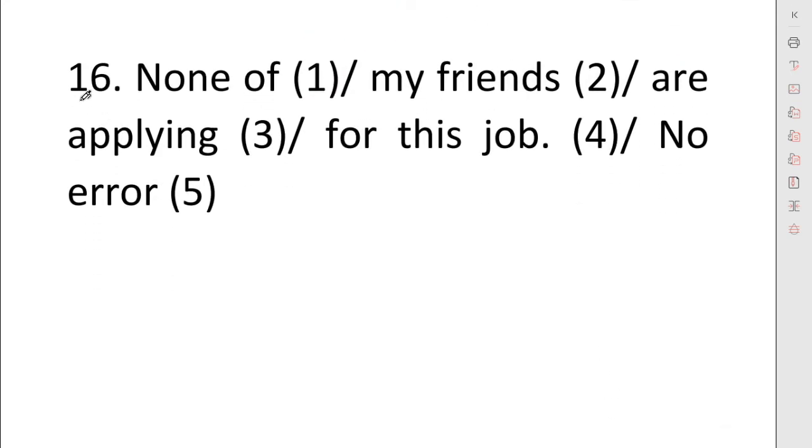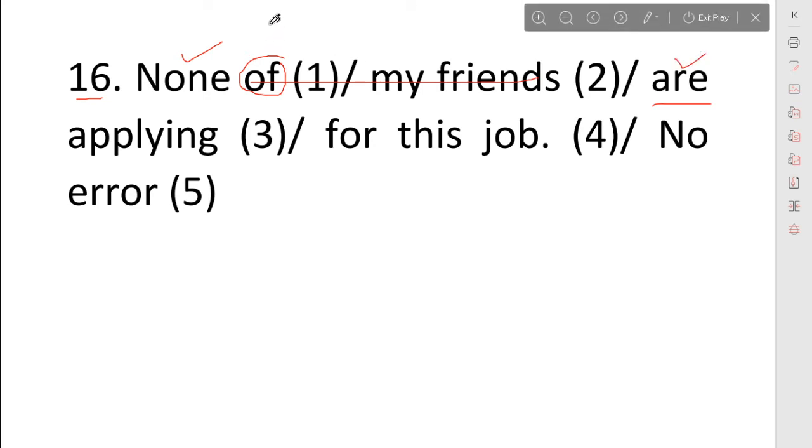Sixteenth question we have: none of my friends are applying for the job. I have already told you that after the preposition you will delete the statement till you get the verb. For none we will use singular verb, because for more than one we use plural form. But here we have less than one.